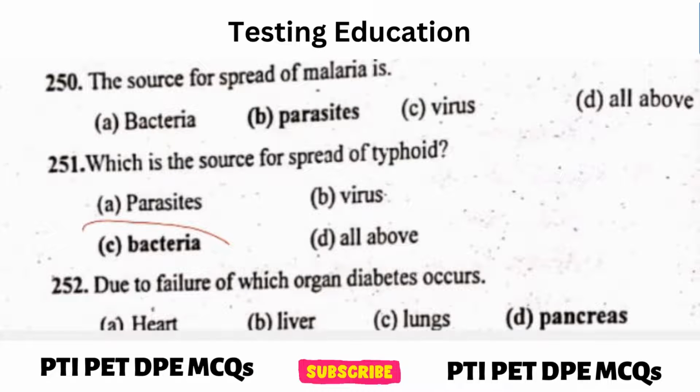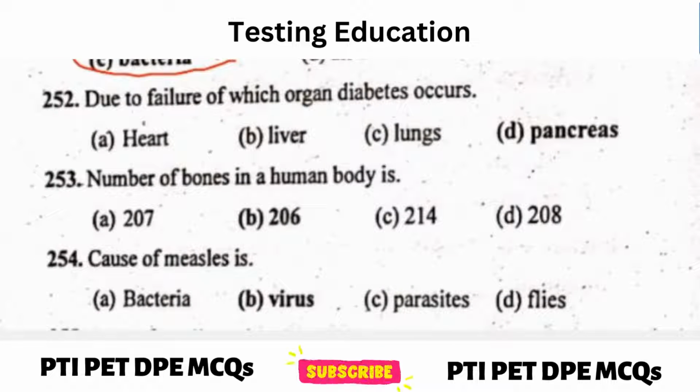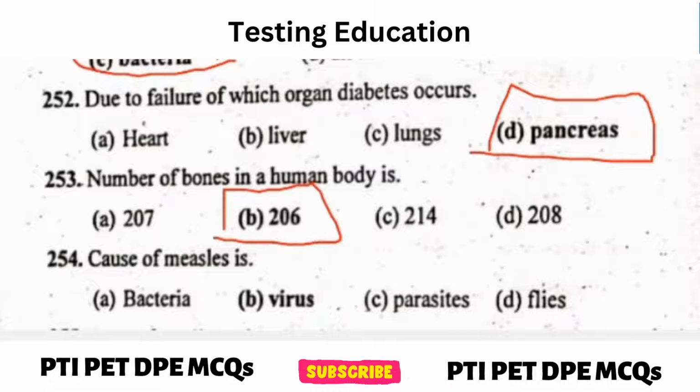Answer, bacteria. Next question. Due to the failure of which organ diabetes occur? Answer, pancreas. Next question. Number of bone in human body is? Answer, 206. Next question. Causes of measles is? Answer, virus.